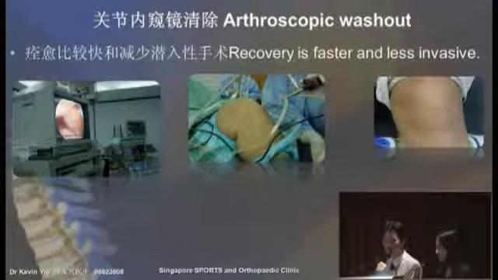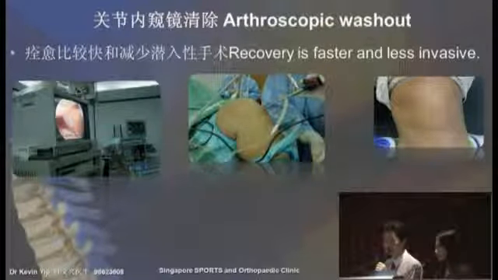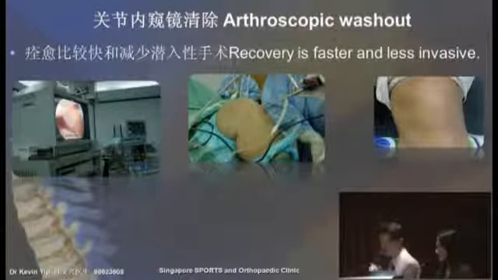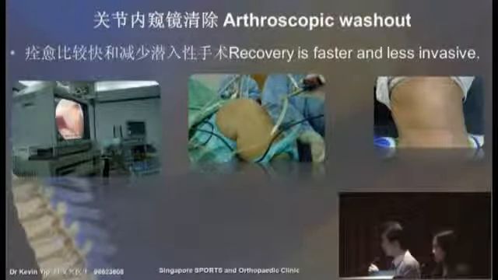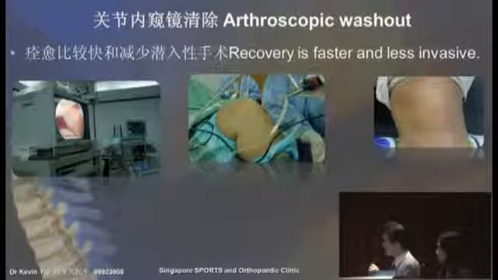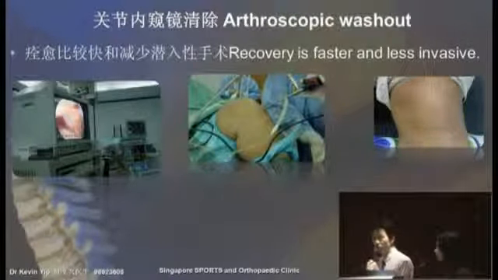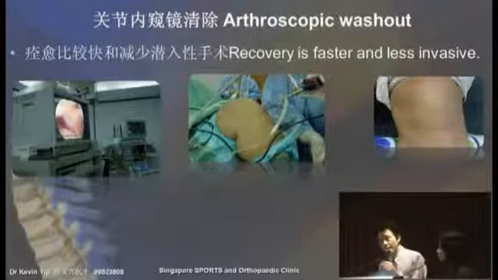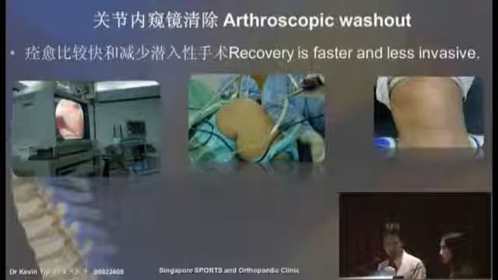Now then, for patients with moderate osteoarthritis, particularly those patients with a lot of loose bodies inside the knee joints, it may be useful to proceed to carry out a procedure known as an arthroscopic washout. What this does is that one would introduce the camera into the knee joint, and with this we will be able to drain all the inflammatory fluid out, and at the same time remove the loose bodies inside the knee.